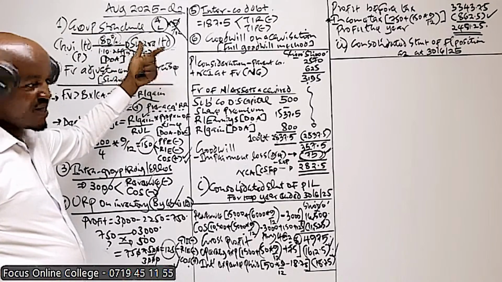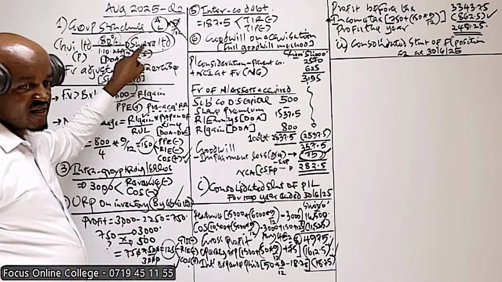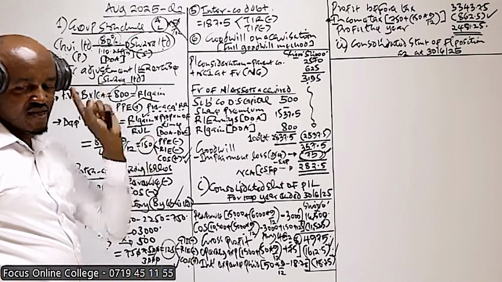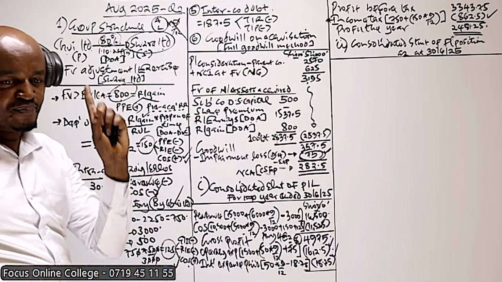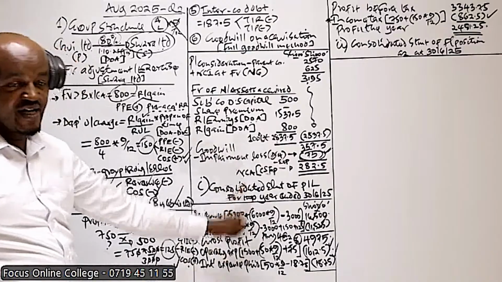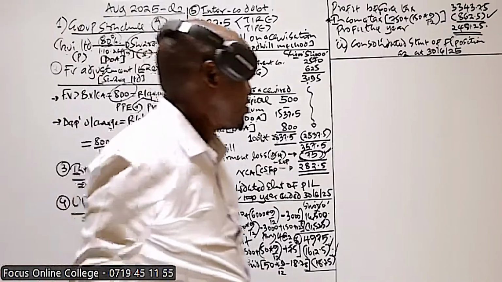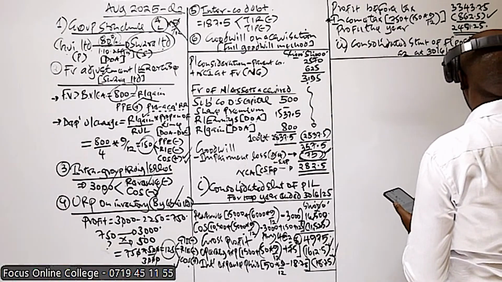There are those students who make a very big mistake. When taking the assets and liabilities of Swara, they take 80%. Take the full amount of assets and liabilities of the subsidiary. Number 2, never apportion items of assets and liabilities on time basis, like what you have done to the items of revenue and expenses. Yes. So let's prepare that here.